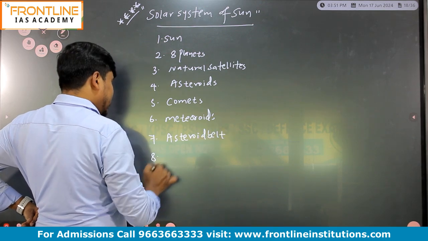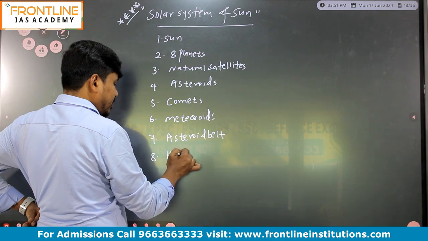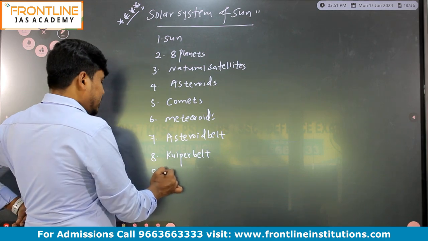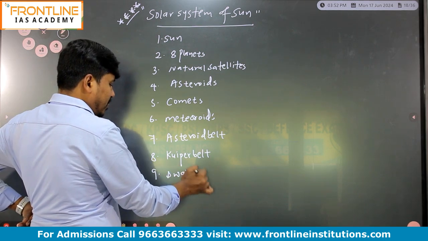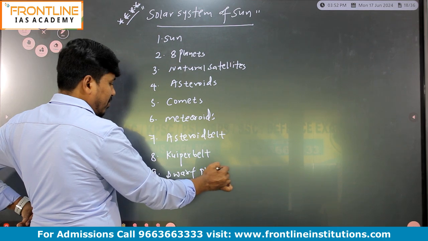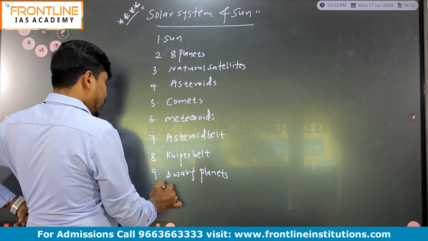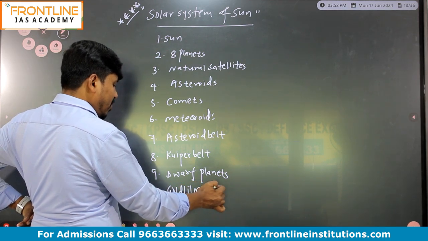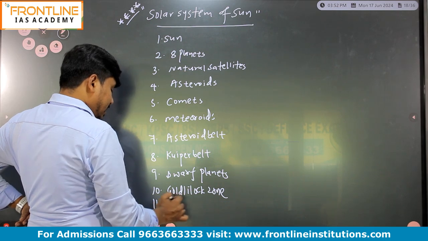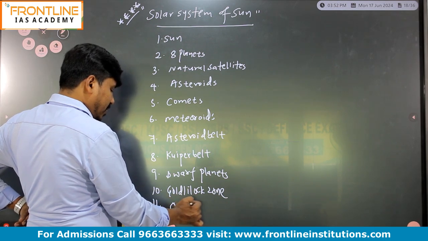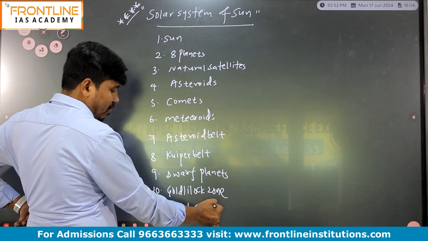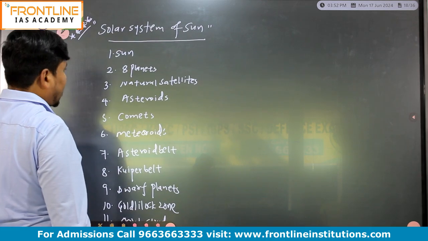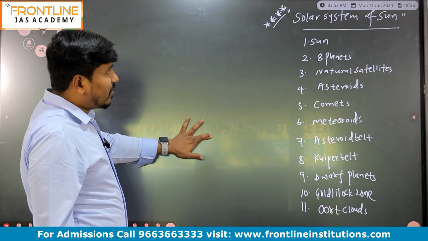Eighth one, Kuiper belt. Ninth one, dwarf planets. 10th one, Goldilocks zone. And 11th one, Oort clouds. So these are the important components of our solar system.